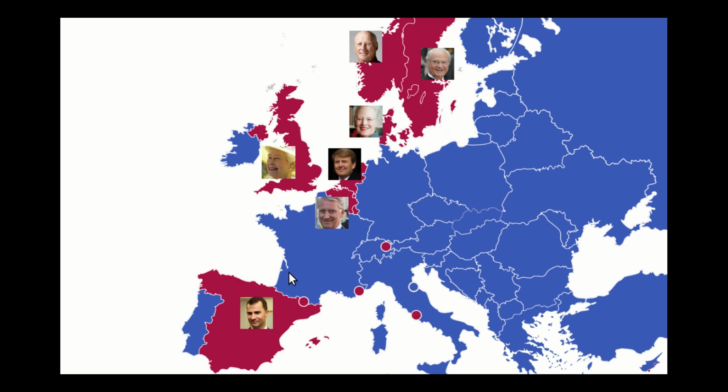But there are 7 here that are kingdoms. There's the Kingdom of Spain, there's Belgium, the Netherlands, Denmark, Sweden, Norway, and of course the United Kingdom. And all 7 of these monarchs are related, and I'm going to show you how.